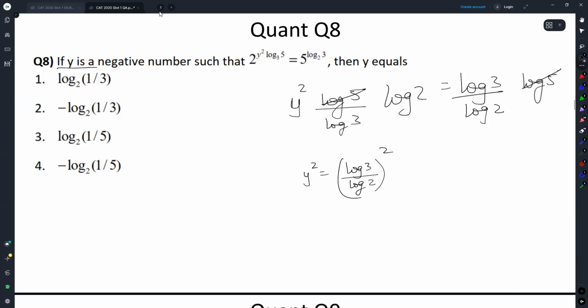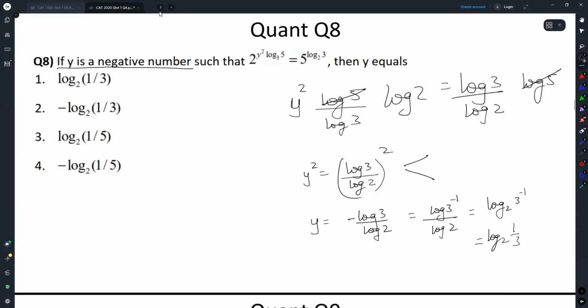Now there was a clue in the question. Y is a negative number. Because y is a negative number, can I go y is equal to minus log 3 by log 2? It has two possible square roots, positive or negative. So it has to go negative because y is a negative number. This is as good as log 3 raised to the power minus 1 by log 2, or log base 2 3 raised to the power minus 1, or log 2 1 by 3, which is present in option 1.